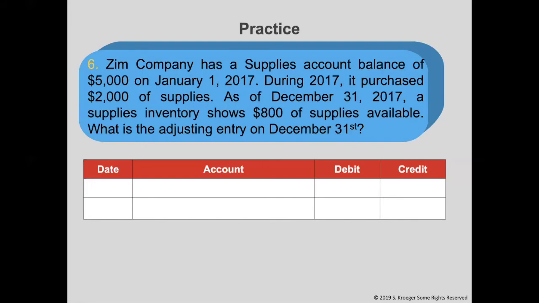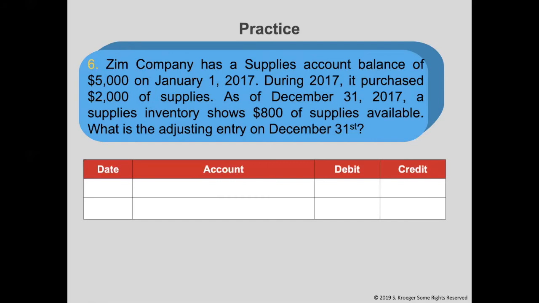Zim Company has a supplies account balance of $5,000 on January 1st, 2017. During 2017, it purchased $2,000 of supplies. As of December 31st, 2017, a supplies inventory shows $800 of supplies available. What is the adjusting entry on December 31st? We still need to debit an expense account and credit an asset account for the amount we used during this time period.